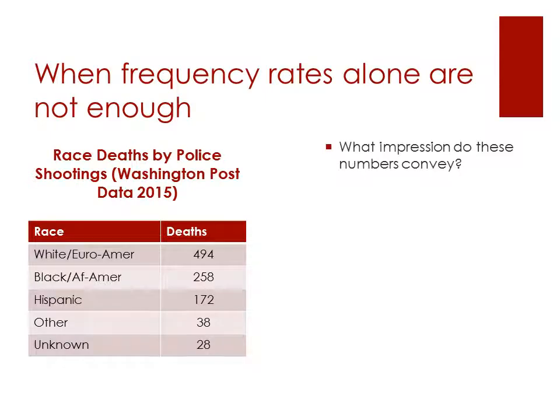Sometimes frequency rates alone are not enough. As an example, look at this information that we have regarding race deaths by police shootings. This comes from the Washington Post data for 2015. Looking at this raw data, what impression do these numbers convey?